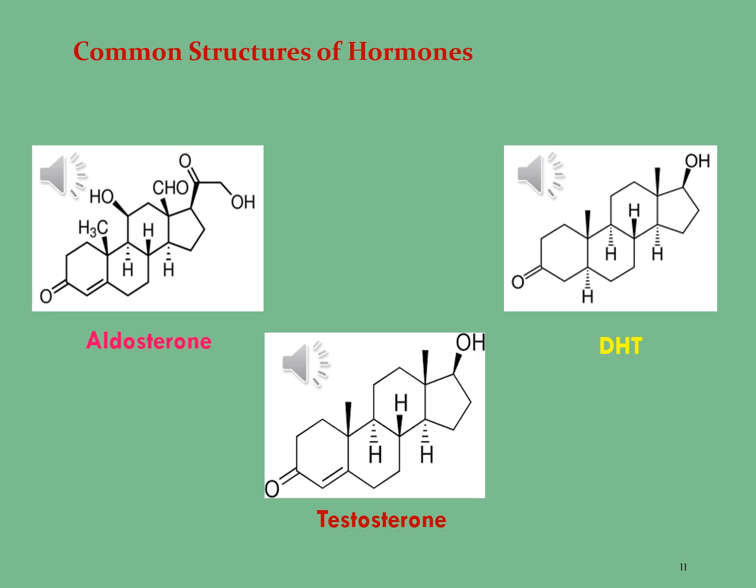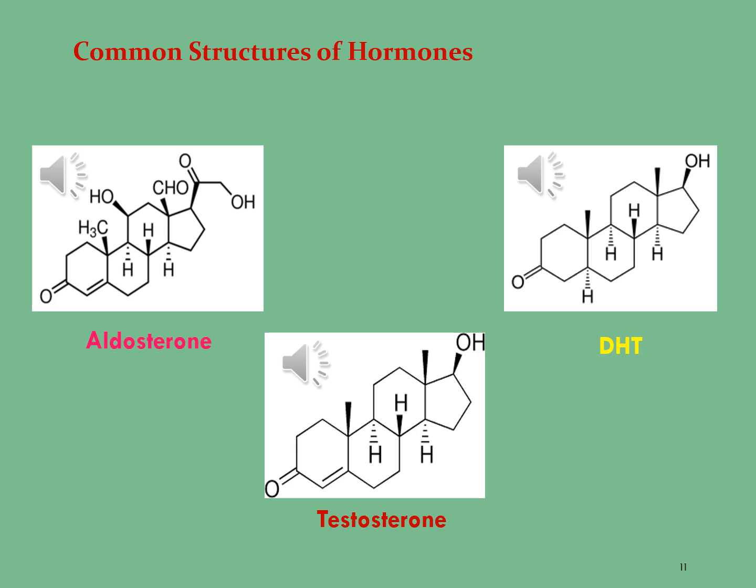The difference between testosterone and dihydrotestosterone is only the presence of a double bond at carbon 4 position, which is present in testosterone and absent in dihydrotestosterone, while all other structural features are the same as those of testosterone.